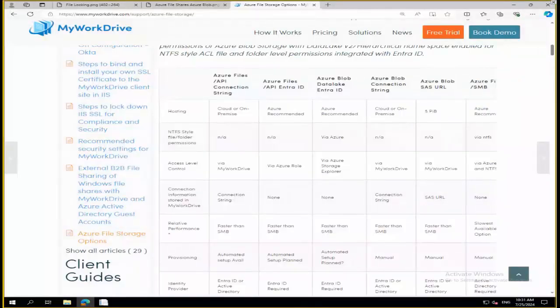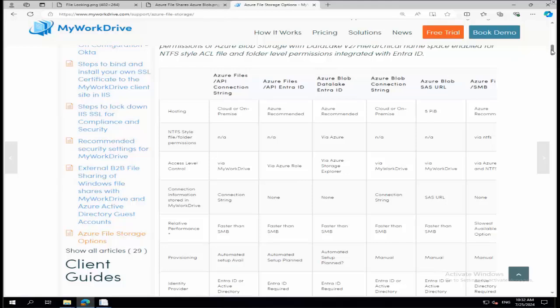So where I'd like to start is the fact that with Entra, again, we're continuing on our Entra ID and the new functionality in version 7. Where I'd like to start is the fact that there's a lot of different options when it comes to storage. You can use SMB. Now, in Entra ID, that's with a user pass, or what we internally sort of refer to as service mode. I'll show you how to do that in just a moment. And then you've got all the various Azure files options. Now, I'm not going to bore you going through every little thing in this chart. There's lots of different options in here. Just know that you've got, and of course, this is an article that I'll link in the video description.